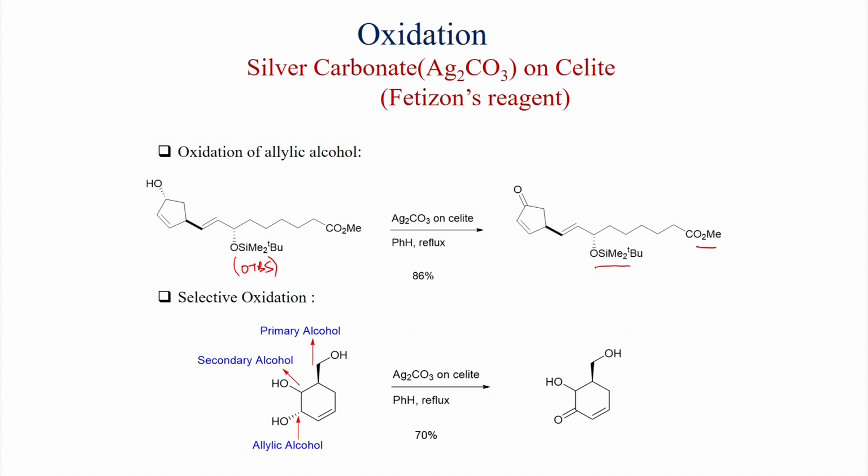Also, selective oxidation of a primary or secondary allylic alcohol is possible over other alcohols, like in this triol here. This is the allylic alcohol, this is a secondary saturated alcohol, this is a primary saturated alcohol, and when you treat this compound with silver carbonate on celite in benzene reflux condition, only this allylic alcohol is getting oxidized to the carbonyl compound and you get 70% yield of this product.